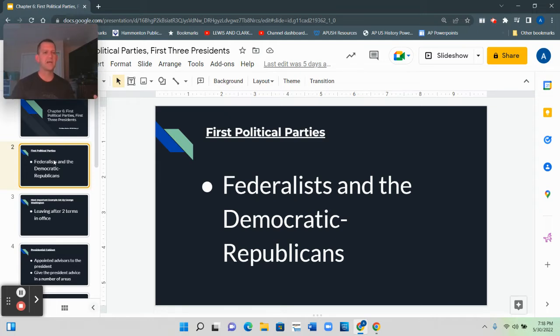So in the 1790s, you have two parties. One believes in a strong U.S. government. One believes in a weak U.S. government. Federalists, Democratic Republicans, Alexander Hamilton versus Thomas Jefferson. Now let's move on to the first president of the United States, George Washington.